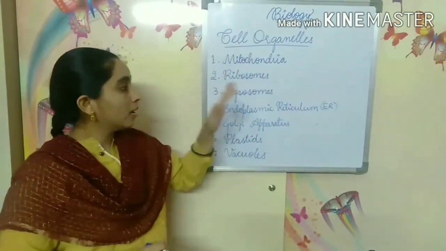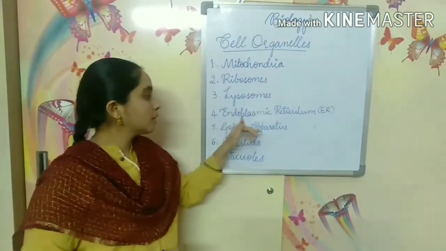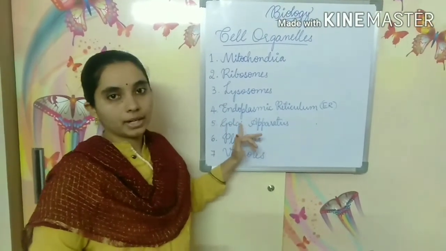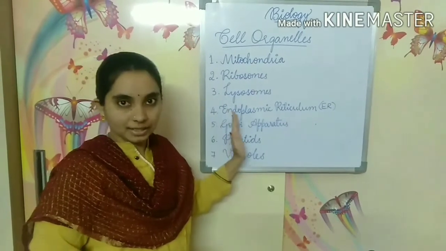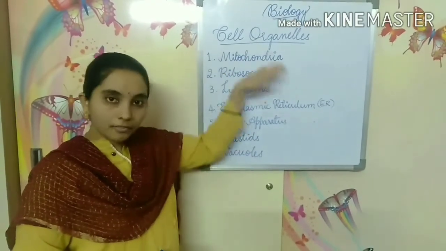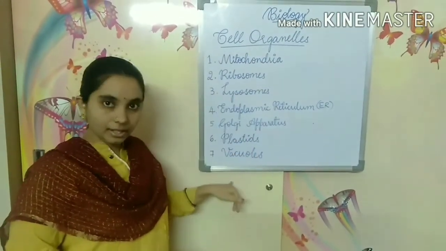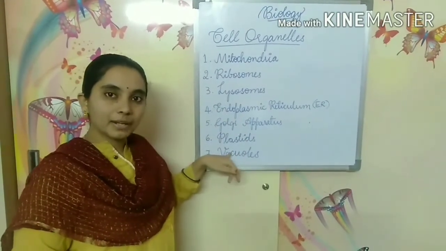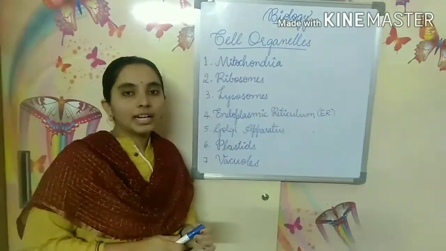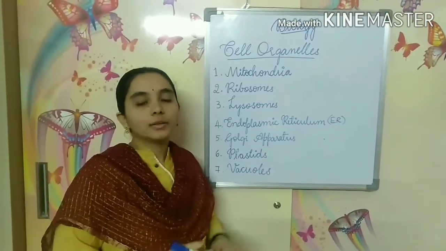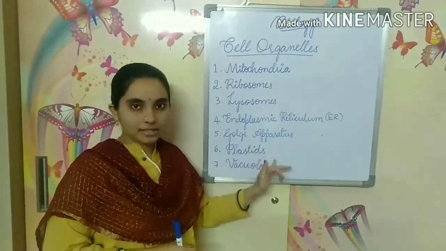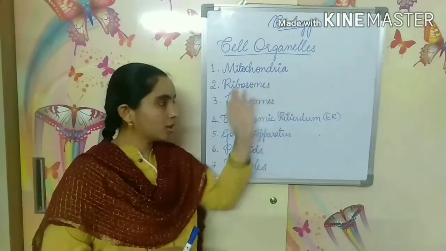Only mitochondria, ribosomes, lysosomes, endoplasmic reticulum, and Golgi apparatus, these five, are present in animal cells. But all seven cell organelles are present in plant cells. So that is the main difference between the plant cell and the animal cell. The plant cell contains plastids and vacuoles in addition to all these cell organelles.